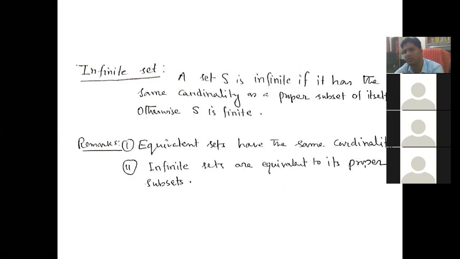Otherwise, S is finite. So equivalent sets have the same cardinality. Infinite sets are equivalent to their proper subsets. Same cardinality means that they are equivalent.